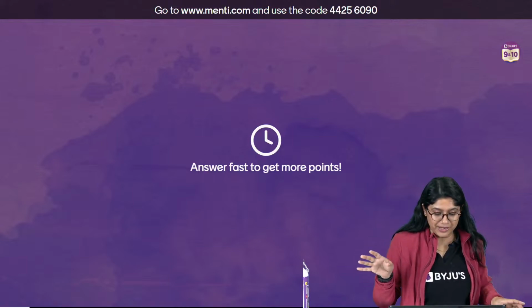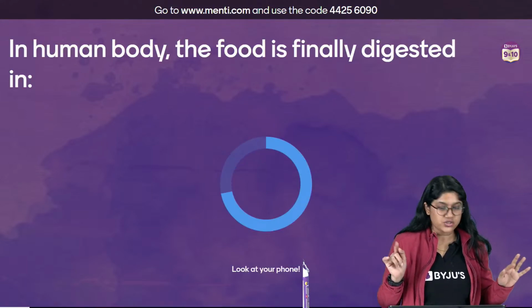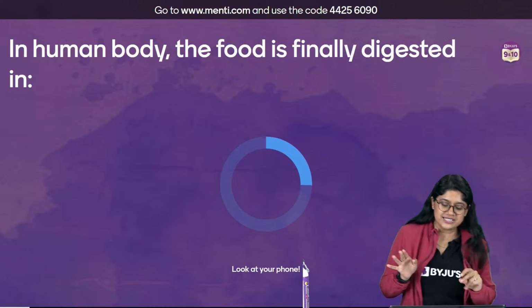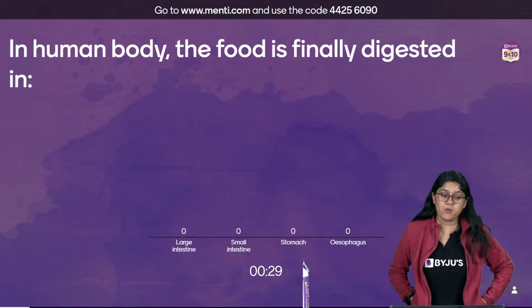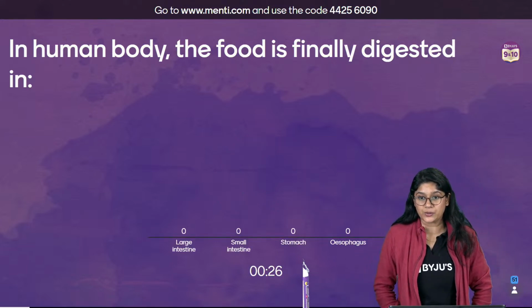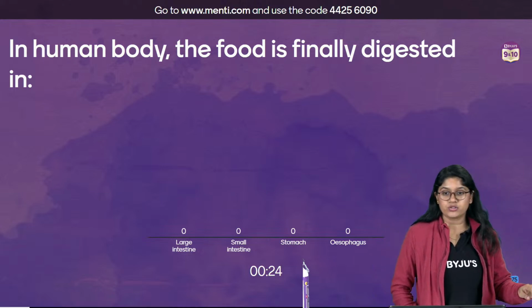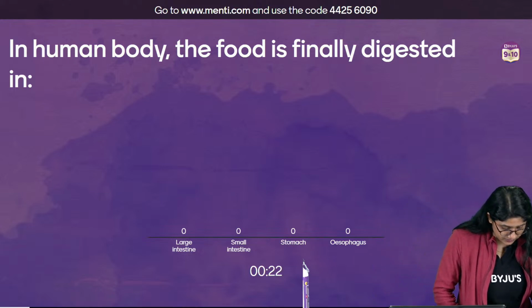If you're new here on the Menti, please make sure. Acha, this is the first question. You're already there. Jaldi se, everyone, quickly answer this. In Menti, remember one thing, everyone. You have to answer it really very quickly. Right? And you have to answer it correctly.